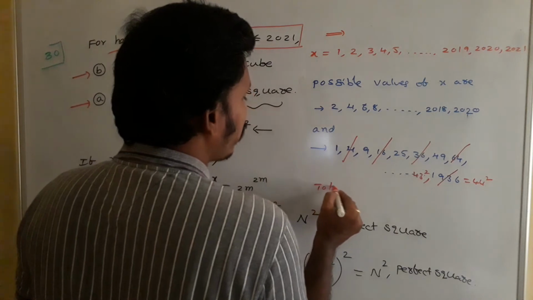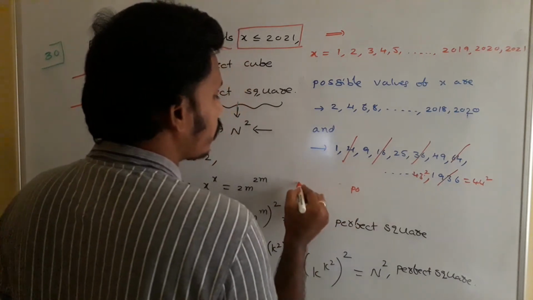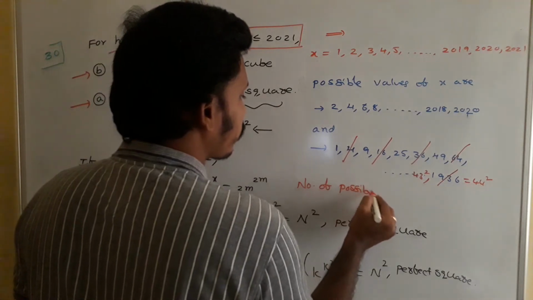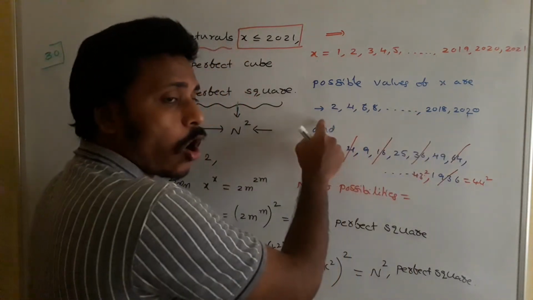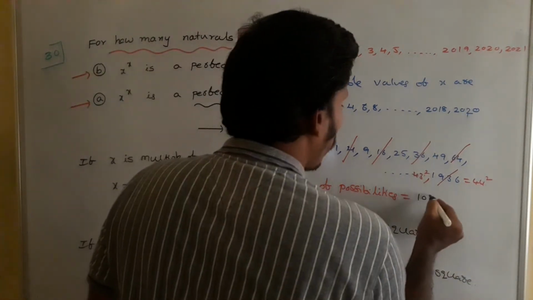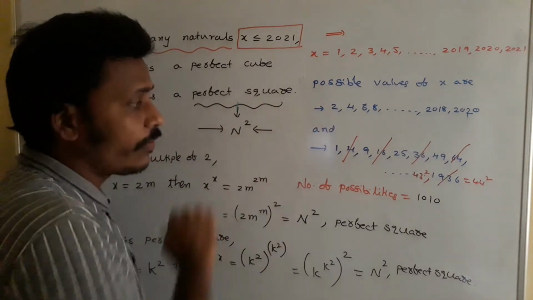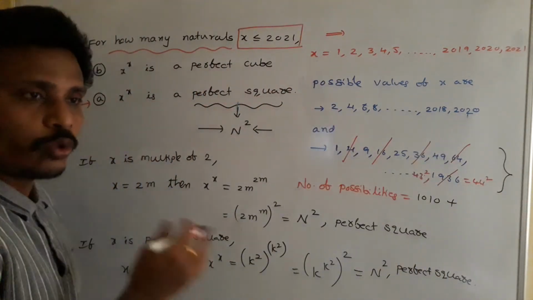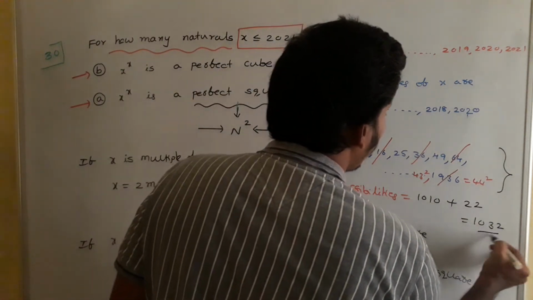So total number of possibilities. How many possibilities are there here? All even numbers up to 2020 means 1010 possibilities. How many possibilities are there here? Half of the count, right? Only odd numbers are included here, since the even numbers are eliminated. Up to 44, the even numbers are eliminated, so only odd numbers, which is 22. 1010 plus 22, and totally 1032 is the answer.